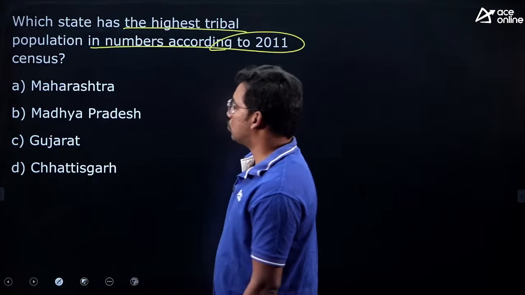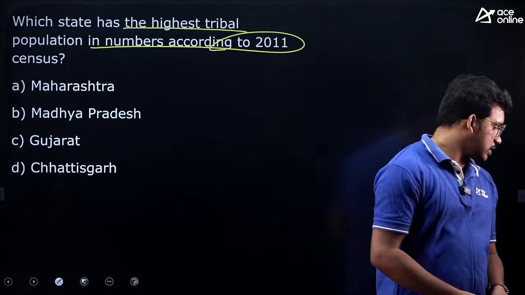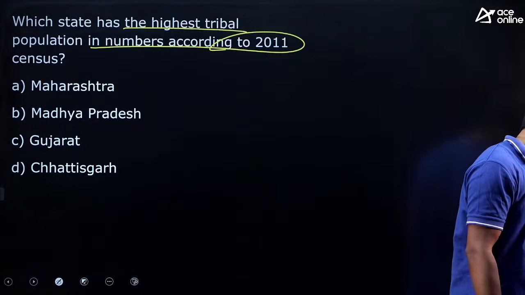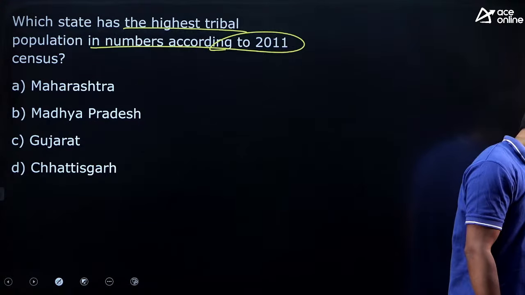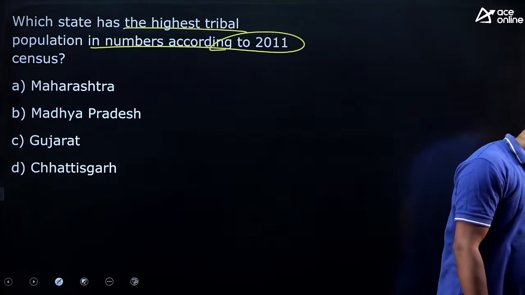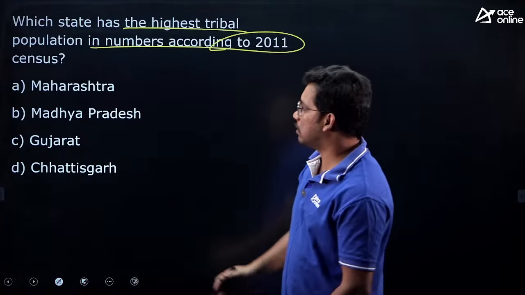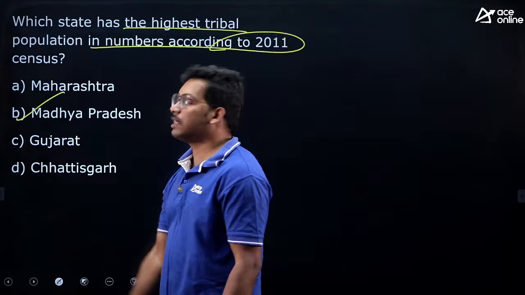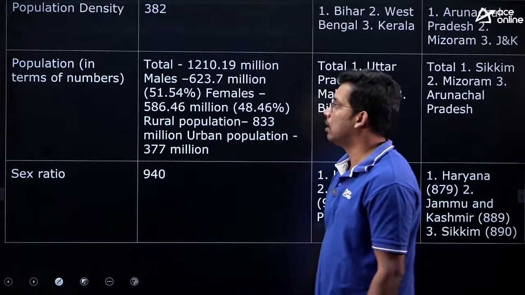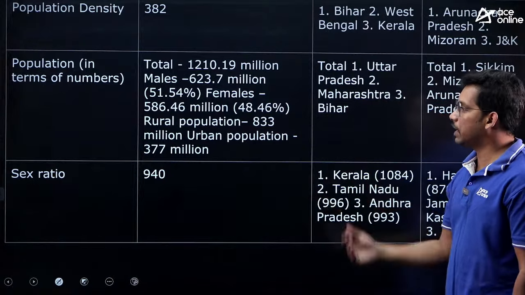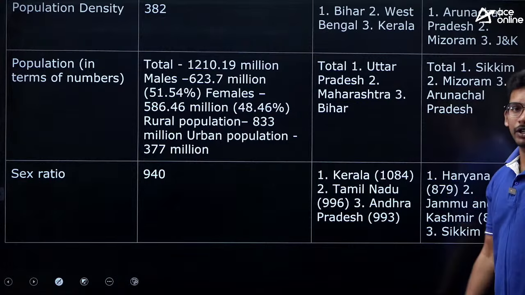Maharashtra, Madhya Pradesh, Gujarat, Chhattisgarh. Which state has the highest tribal population? Correct. Few people have answered well. Madhya Pradesh has the highest tribal population. For census related data, you can pause the video and go through it.